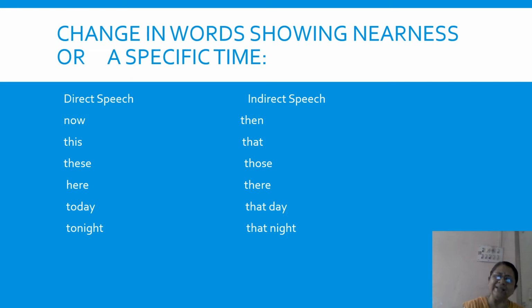But here, when I change to indirect speech, I cannot use this and these again in indirect speech. It has to be changed. These two have to be changed, and words like that and those, which normally we use for things that are far, are to be used. So this gets replaced by that, and these gets replaced by those.